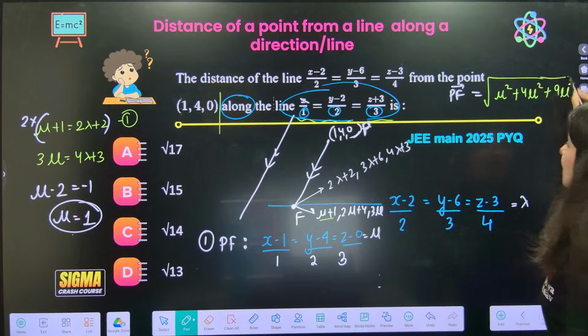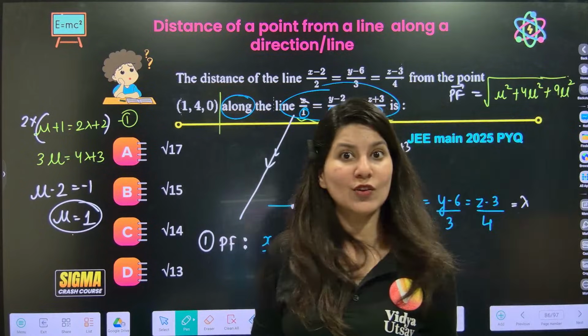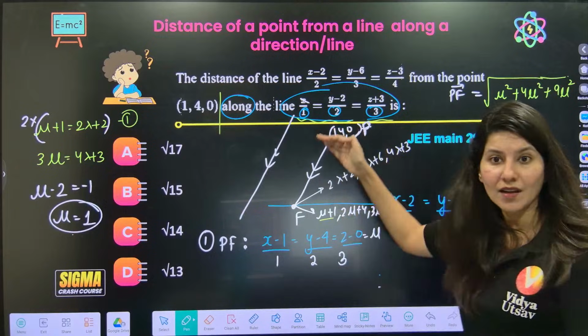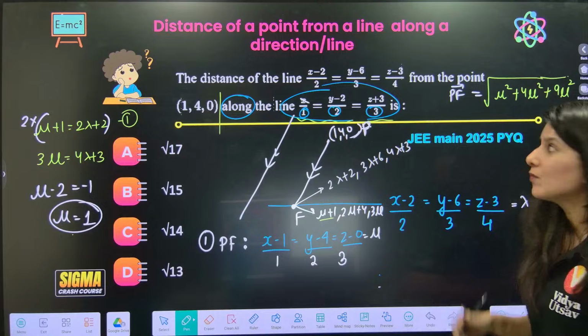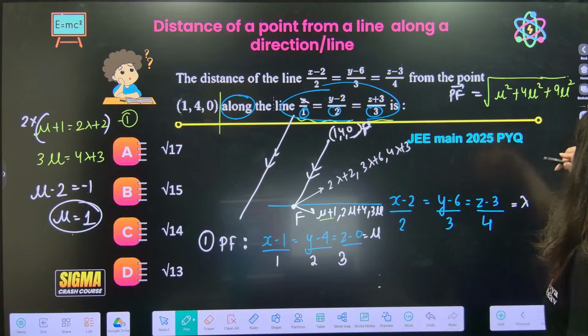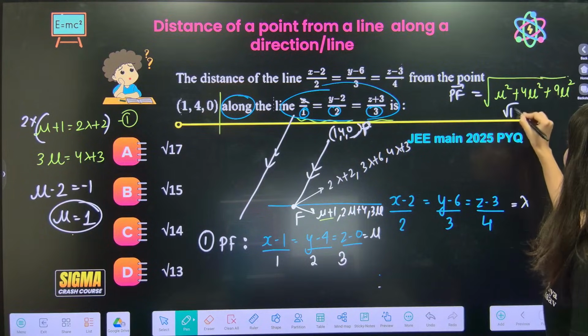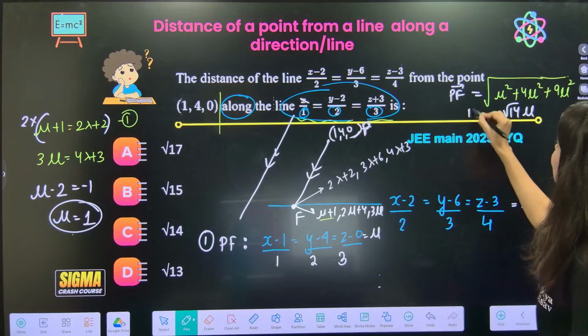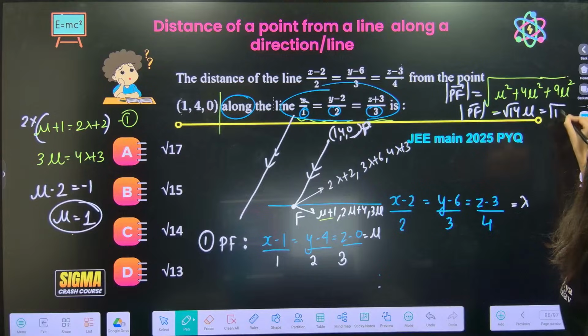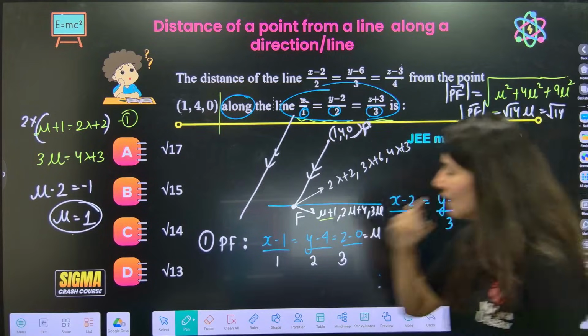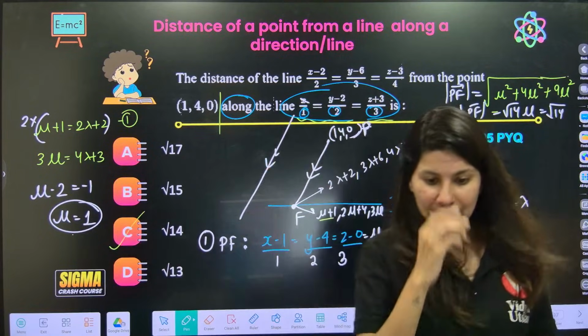Now are you getting my point? How easy it has become if you go by this mu thing. Lambda will also give you an answer, but it will take one more step. So this is 9, 10, 11, 12, 13, 14. So root 14 mu will be the answer. This is PF. And this is just root 14 will be the answer, because mu is 1. So option C is the absolutely right answer.